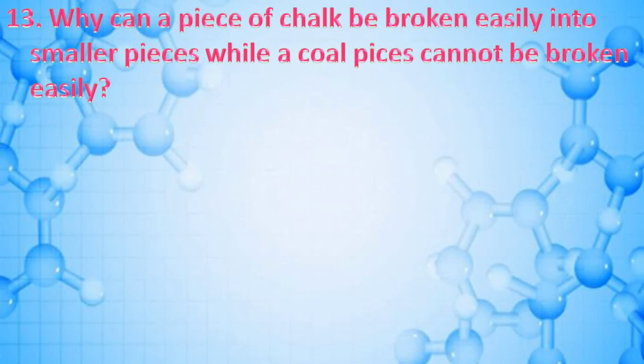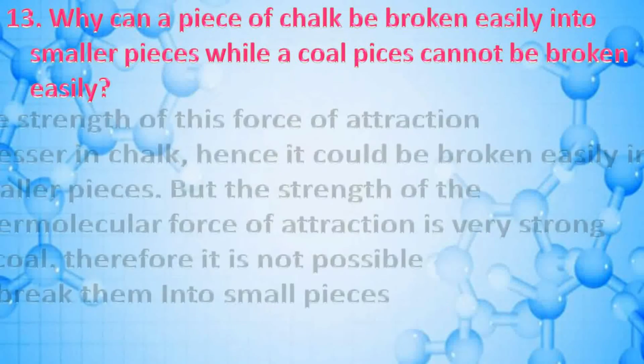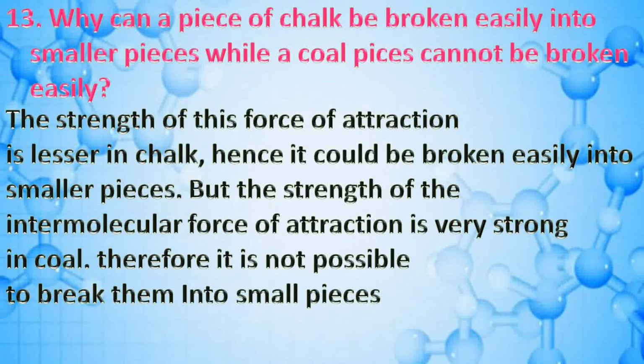Next question. Why can a piece of chalk be broken easily into smaller pieces while a coal piece cannot be broken easily? The strength of the force of attraction is lesser in chalk, hence it could be broken easily into smaller pieces. But the strength of the intermolecular force of attraction is very strong in coal. Therefore, it is not possible to break them into small pieces.